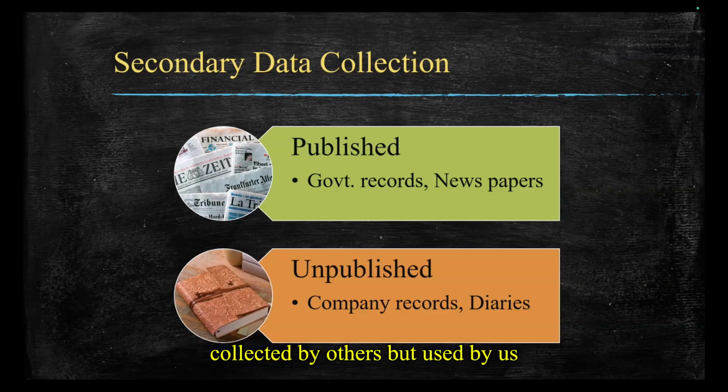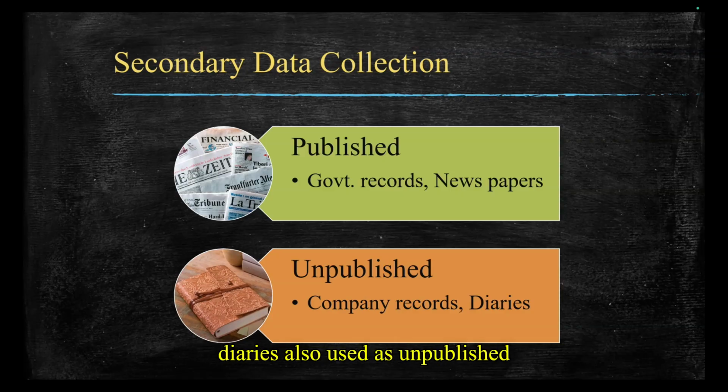Secondary data is collected by others but used by us for the study. And we can collect the secondary data from published sources as well as unpublished sources. Published sources are census reports, government publications, newspapers, research articles, journals, and the like. And unpublished sources are company internal records and institutional data.